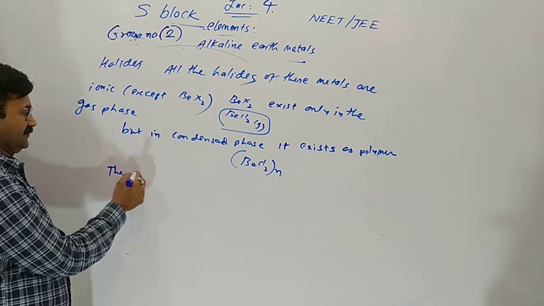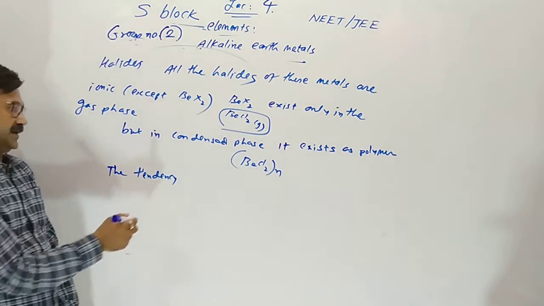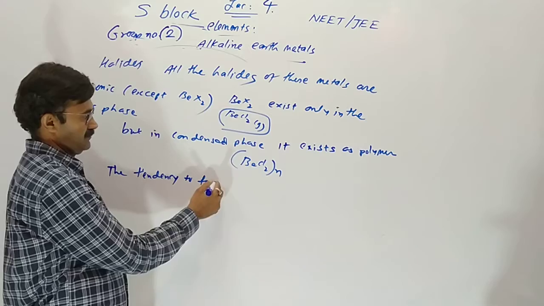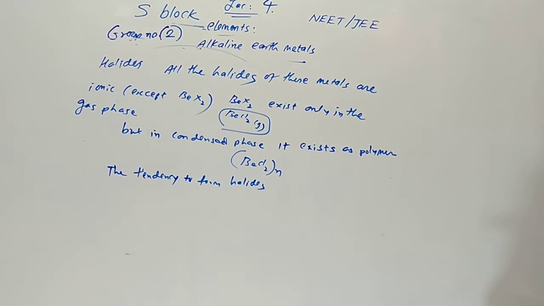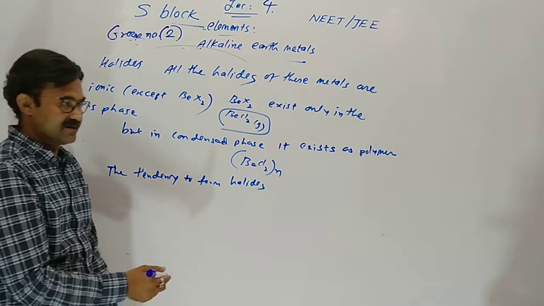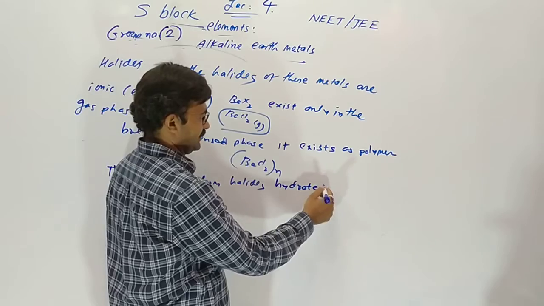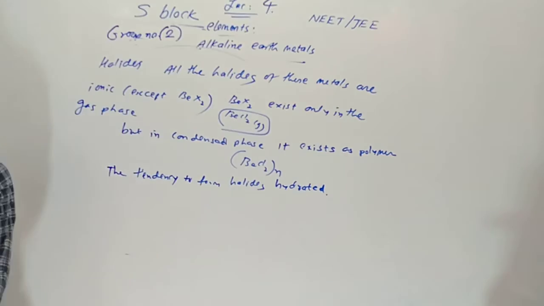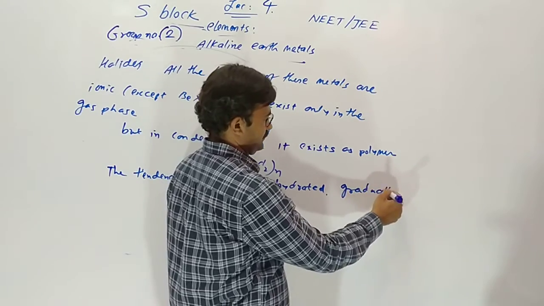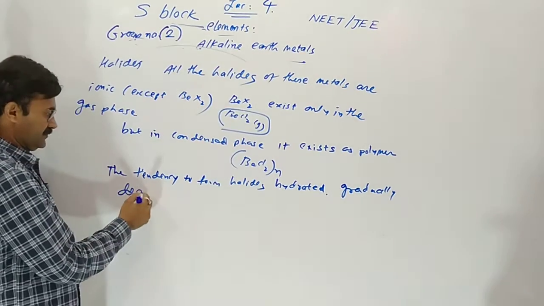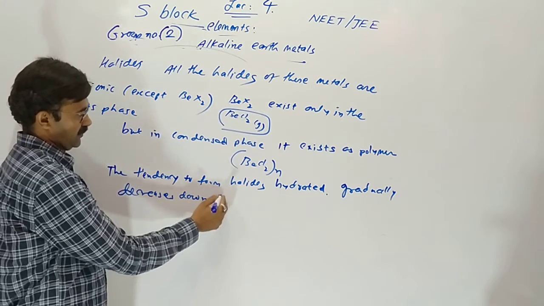The tendency to form hydrated halides, meaning having water, gradually decreases down the group.